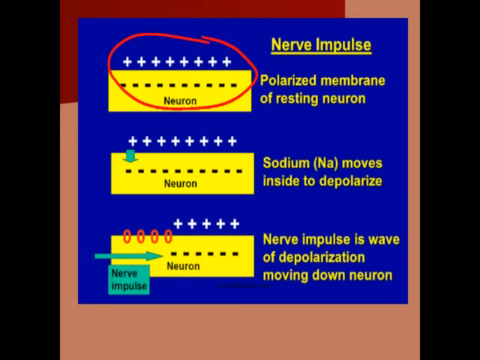Why polarization? Because they have different poles, the positive part and the negative part, and their potential difference is also more. At the polarization state, the nerve cell is in the resting state.